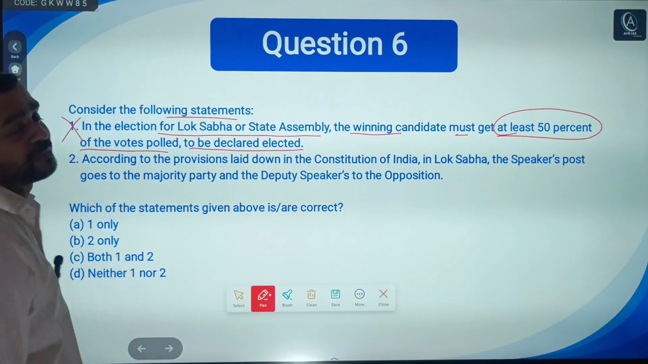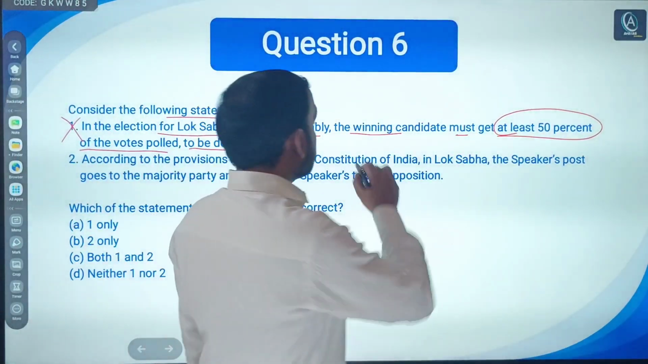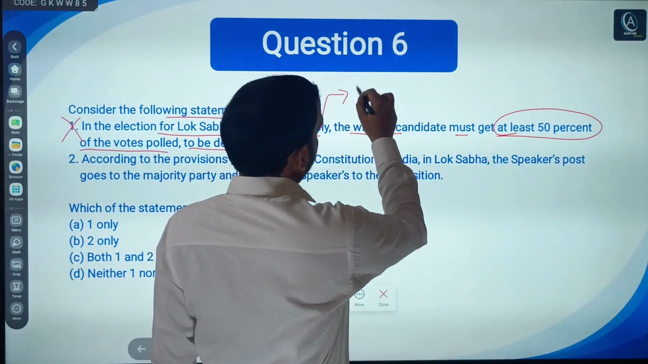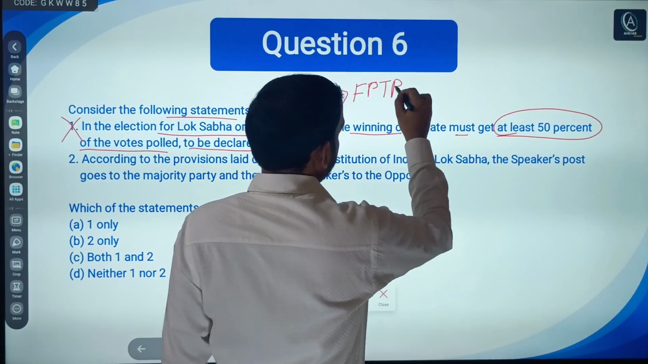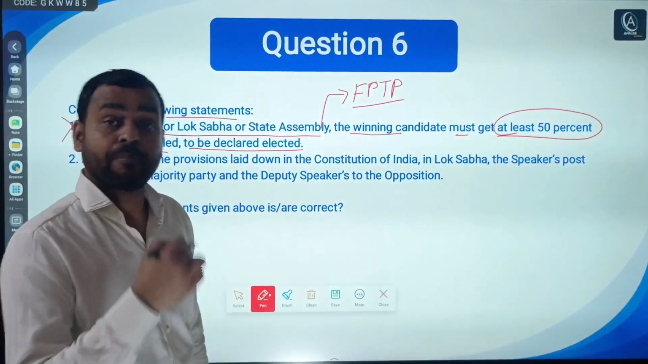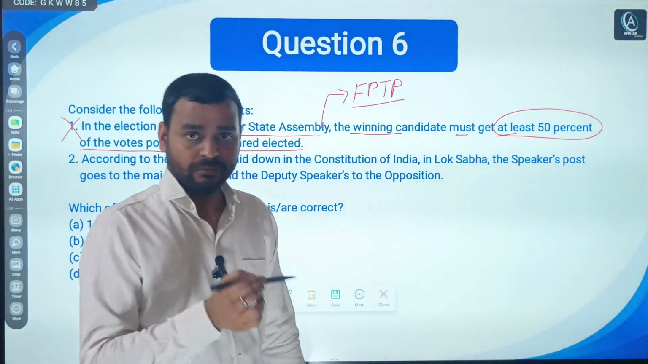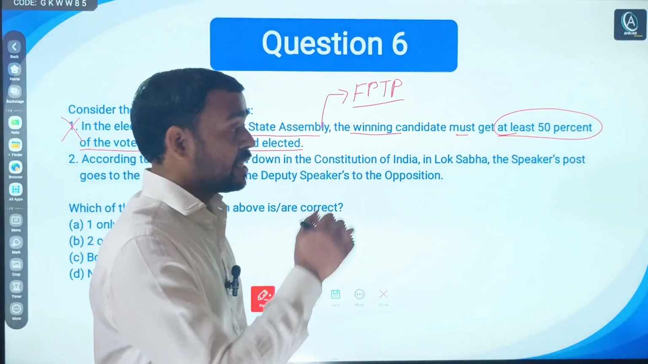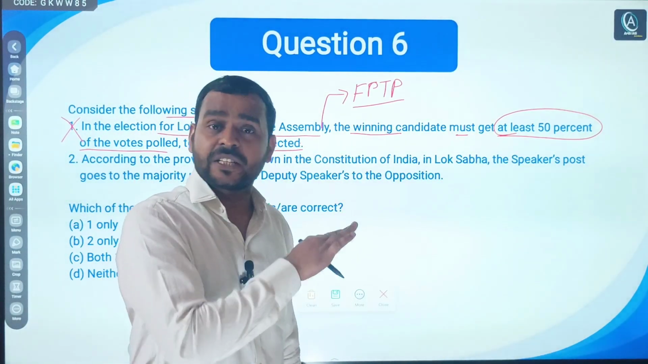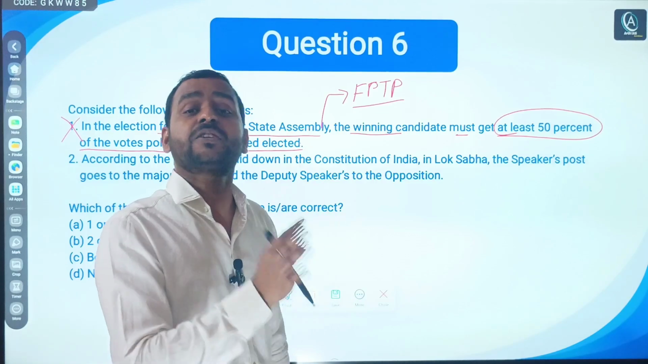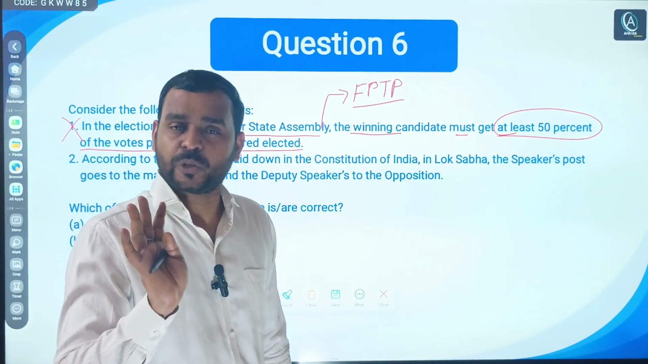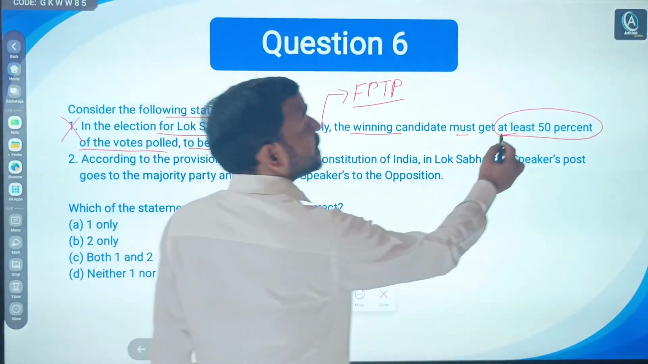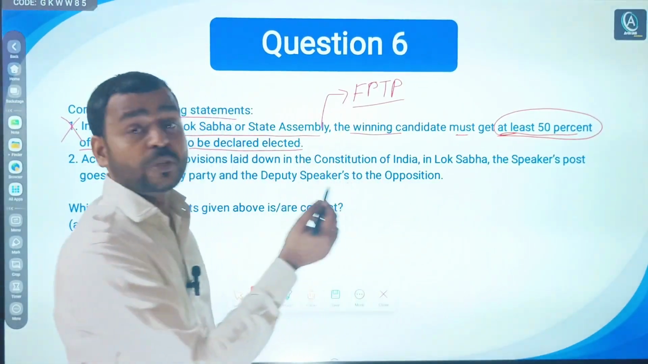Absolutely wrong. Why? Because you would know that in India we follow FPTP. FPTP means first past the post. There is no certain limit or percentage of vote that a winning candidate should get. No fixed percentage of vote. The question says at least 50%. No. First past the post means what?